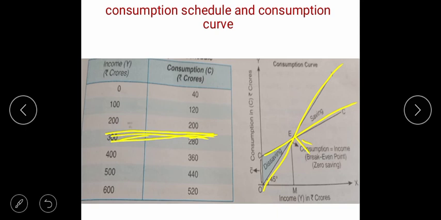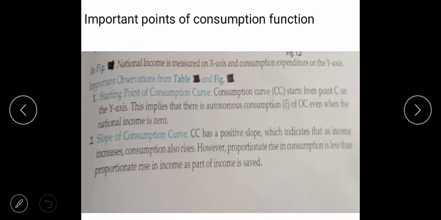Now, the graphical presentation we have studied just now, the points related to it. See, your first point is, we will go back also sometime, right?